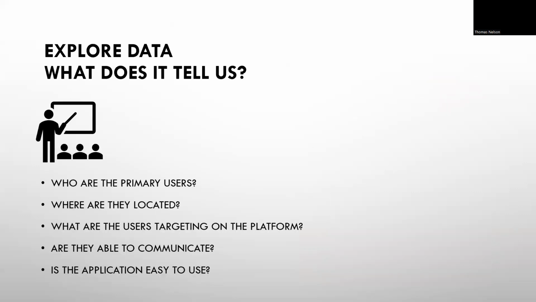After cleaning the data, we need to determine what it is telling us. Let's define our audience, location, and what they're looking for on OkCupid. Are they able to talk to one another? Also, is our application easy to use? Are there things that we can do to make it easier for user creation? And what about longevity?